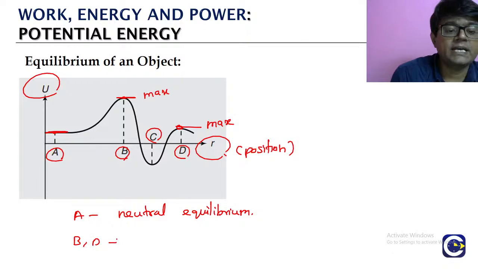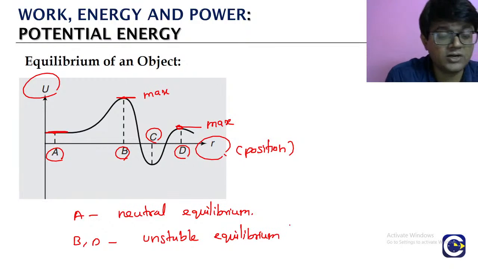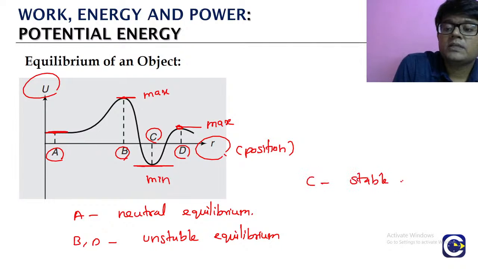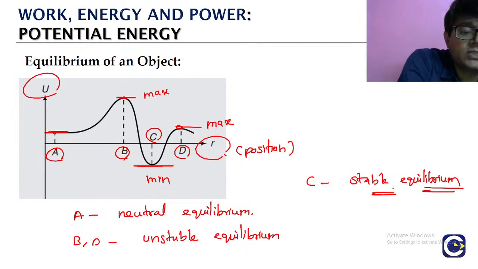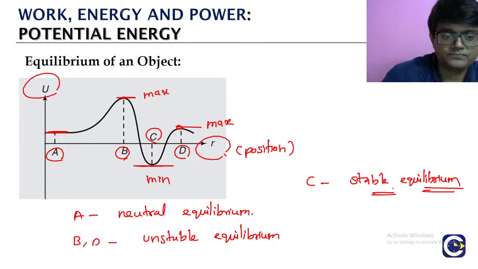Points B and D correspond to what? Potential energy maximum. Whenever the potential energy is maximum, that is unstable equilibrium. Correct or not? At point C, the potential energy is becoming minimum, which means point C corresponds to stable equilibrium. Okay, so these are the kinds of analysis we can do by looking at the graph.